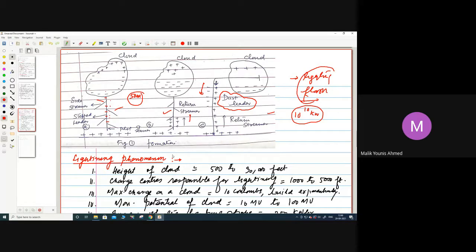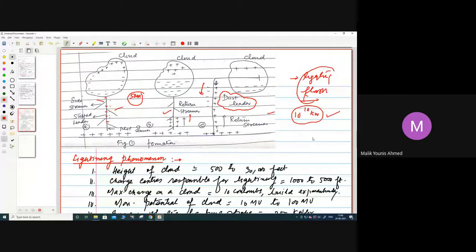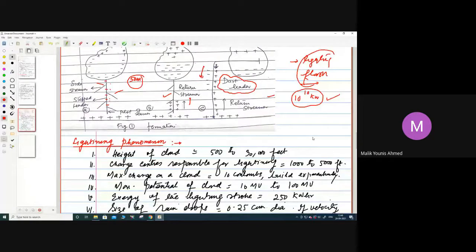And it is also doubtful that any type of protection provided at that point of time will have much effect, if that discharge takes place directly between the cloud and the conductors of the transmission line. So you can see how much power will be dissipated, a very high value, and it is certain that the power system will be damaged, and the protection we have provided will not be effective.